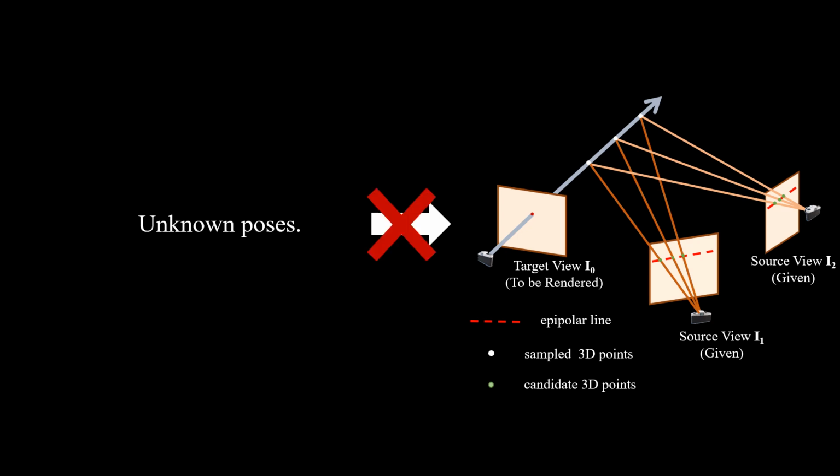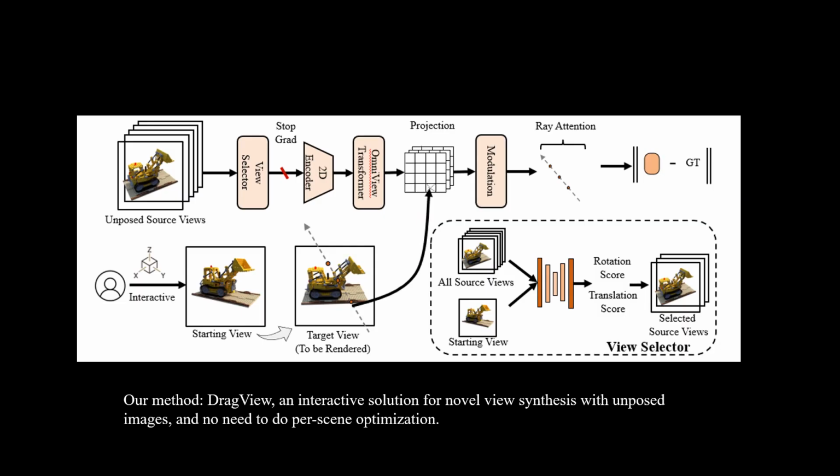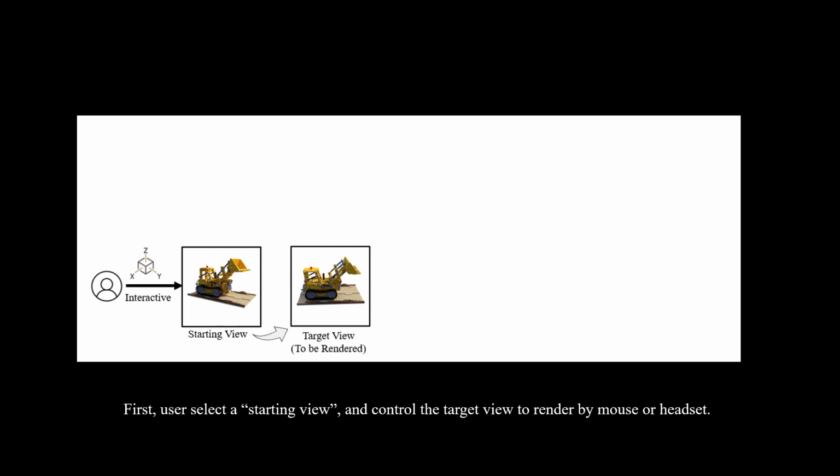However, under such an unposed setting, the epipolar line cannot be explicitly constructed. Therefore, we propose to utilize a relative coordinate system, and broaden the epipolar attention mechanism to encompass all source pixels. The first challenge is how to build such a relative coordinate system. We contend that selecting a source view, named the starting view, as the initial viewpoint and enabling users to interactively explore the target view is more realistic.